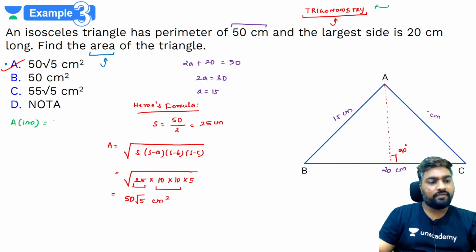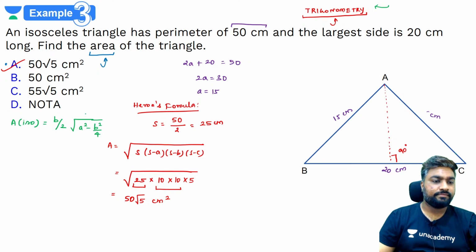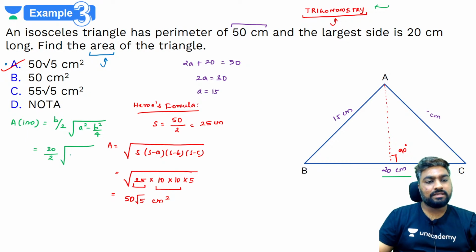So what is area of a given isosceles triangle? B by 2 whole root A square minus B square by 4. Correct? A square minus B square by 4. ये है आपका formula. Yes. तो b क्या है, b is the distinct side, unequal side. 20 का हाफ 20/2 into a square is what, 15 square minus b square is 20 square by 4.